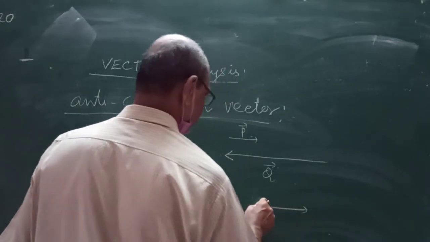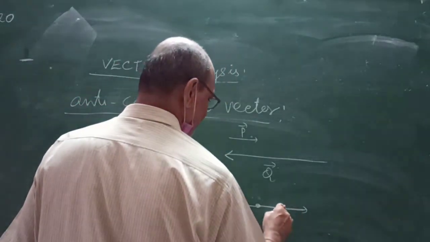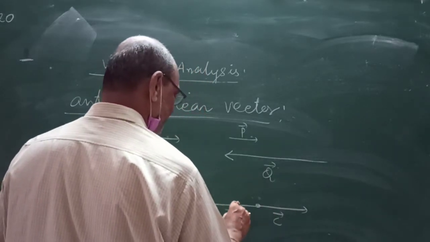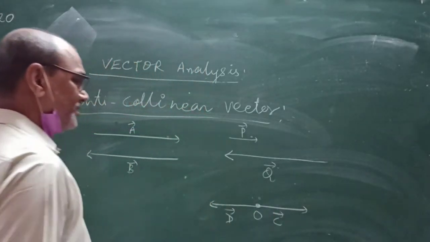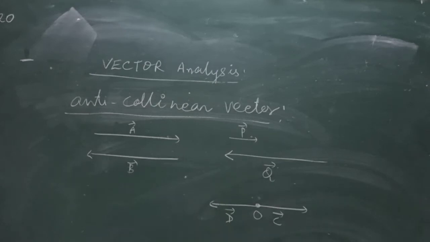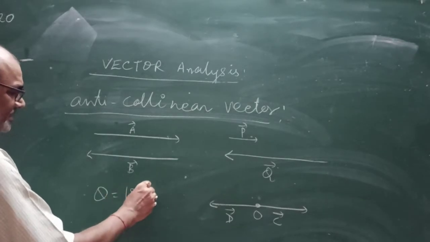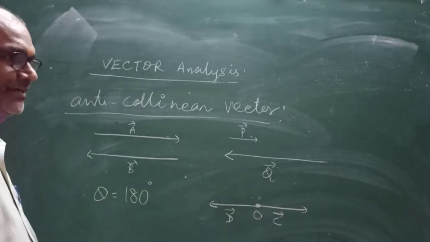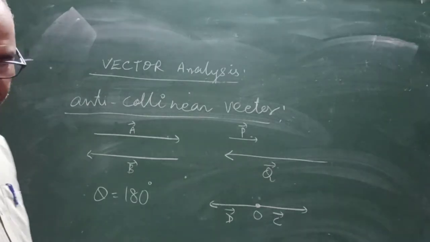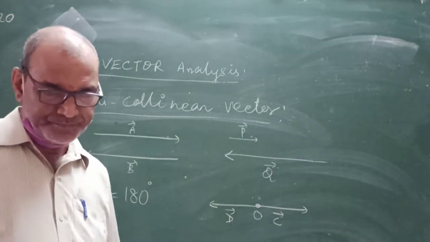Third one, vector C, vector D having the same initial point, but they are directed in opposite direction. In that case, we always take theta is equal to 180 degree.